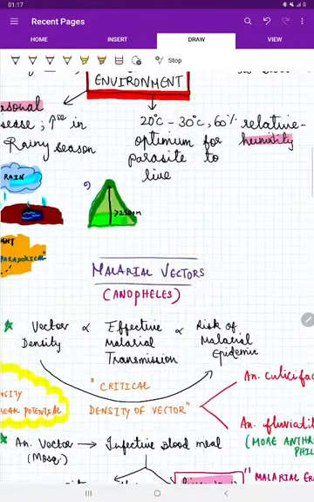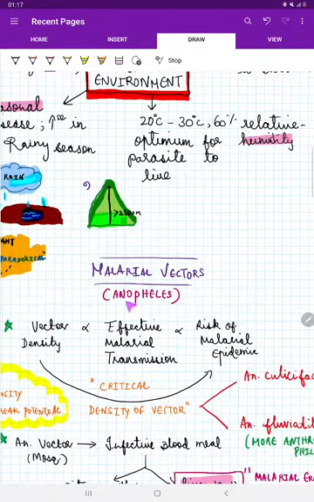Let us move on to the malarial vectors. Simple. This malarial vector is the female Anopheles mosquito, and the density of the vector increases. That means, supposing in one place there are 100 mosquitoes, that says the density of the vector, right? So the vector density increases. That in turn reflects that effective malarial transmission is present in that area, because the mosquito is going to breed on the man for blood meal.